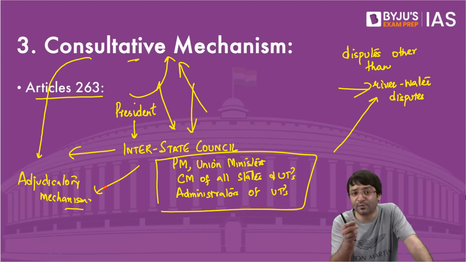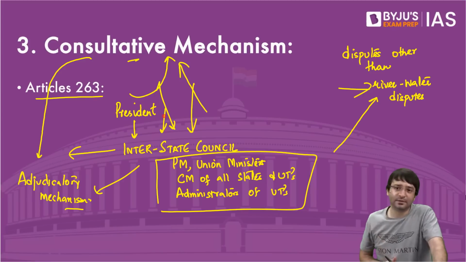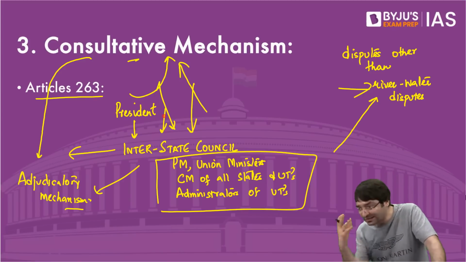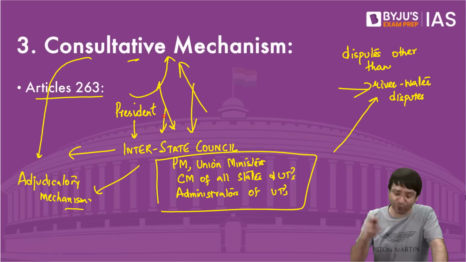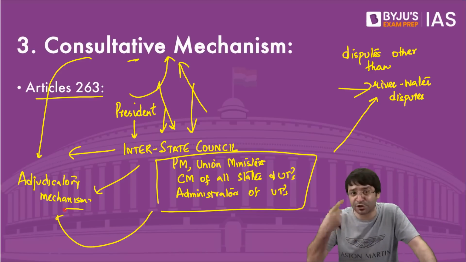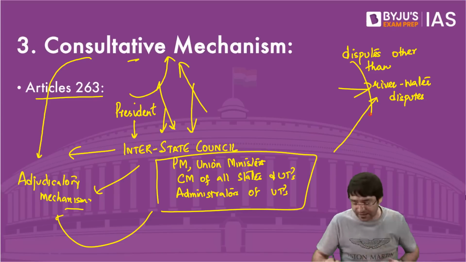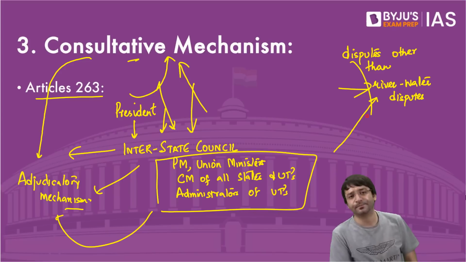That is the reform that we can propose to make this interstate council better. Instead of a consultative mechanism, it should follow an adjudicatory mechanism. It should adjudicate, resolve the disputes between center and the state on all other matters except interstate river water disputes.